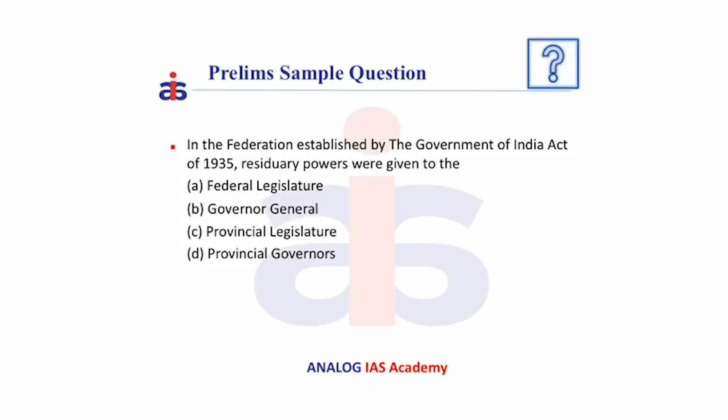Now let us solve this question. Kindly pause the video and then solve. In the federation established by the Government of India Act of 1935, residuary powers were given to Federal Legislature, Governor General, Provincial Legislature, or Provincial Governors. The answer is Governor General.